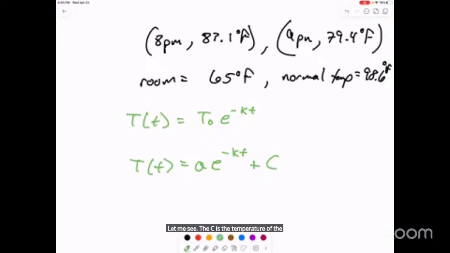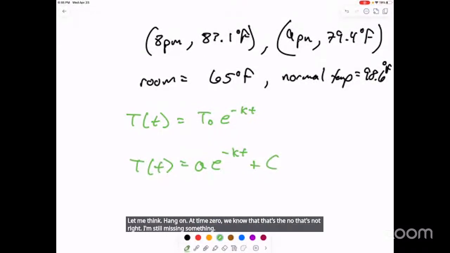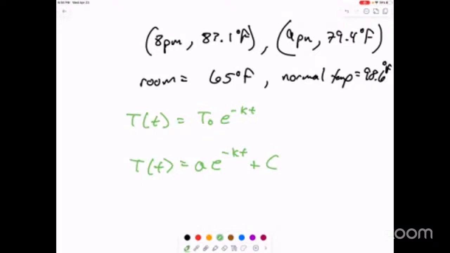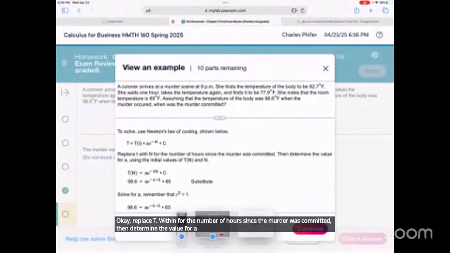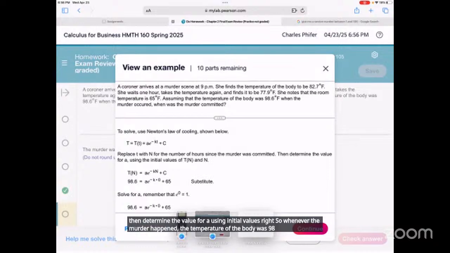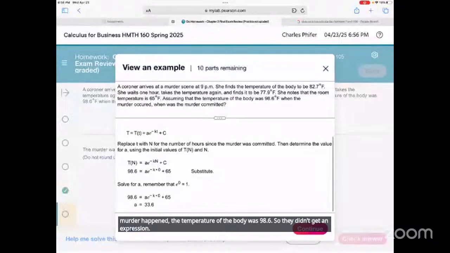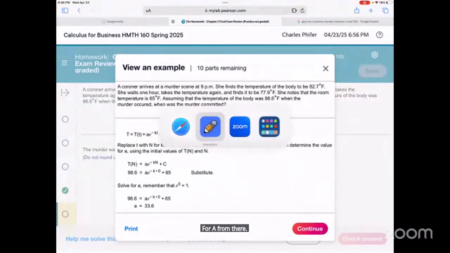Let me think. Hang on. At time 0, we know that that's... no, that's not right. I'm still missing something. Replace T with N for the number of hours since the murder was committed, then determine the value for A using initial values, right? So whenever the murder happened, the temperature of the body was 98.6. So then they get an expression for A from there. Okay, that's fine.